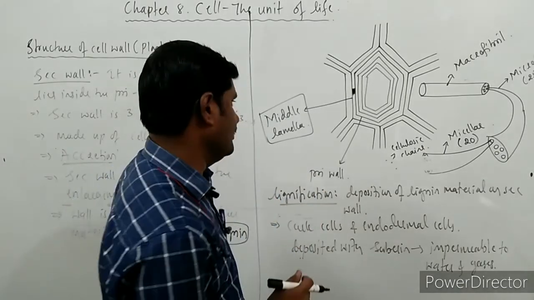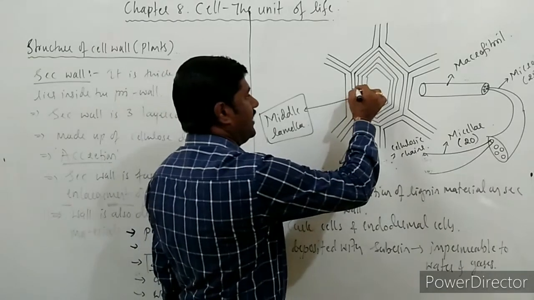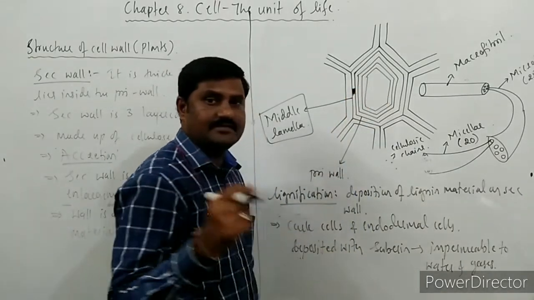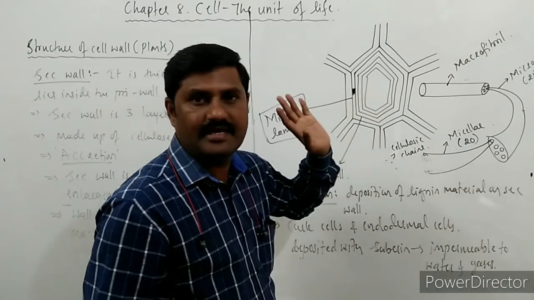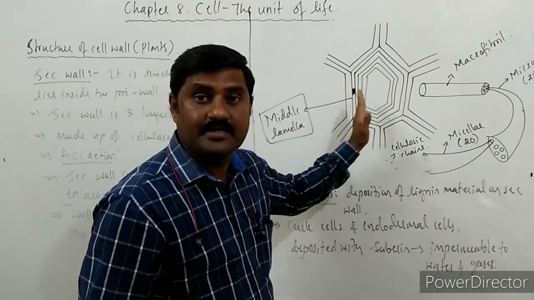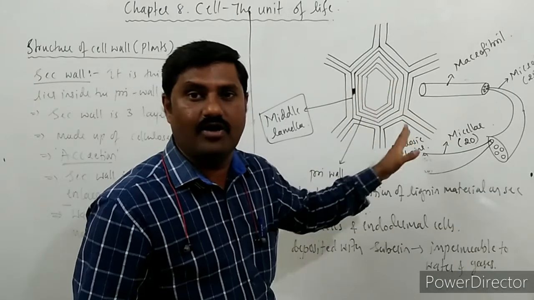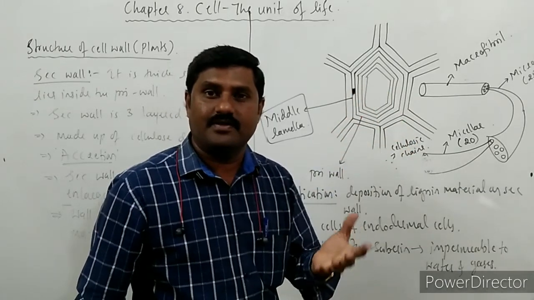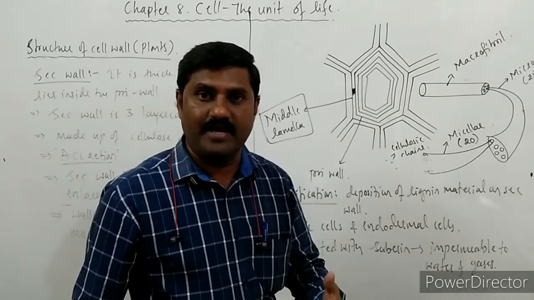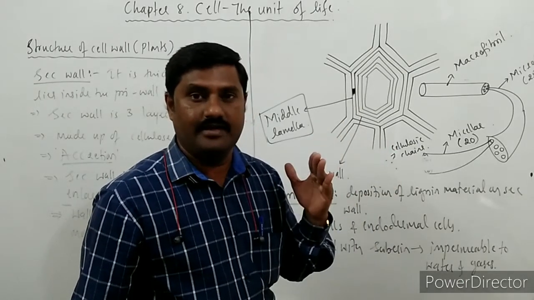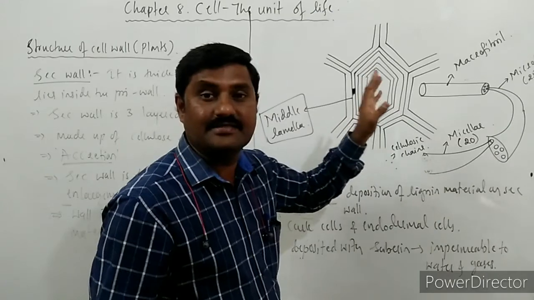Okay, so next one, the orientation of the microfibrils in every cell layer, I mean every layer of the secondary wall, is different.